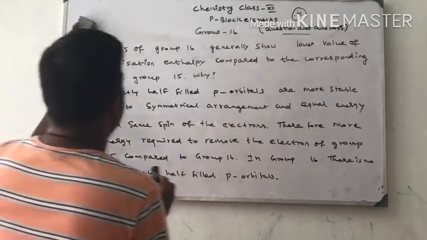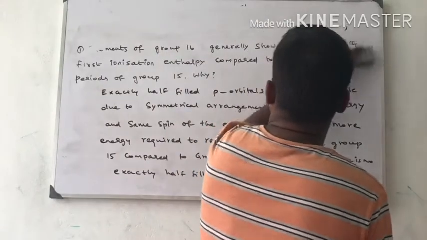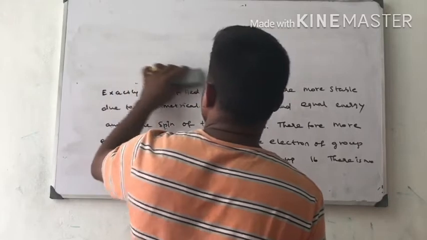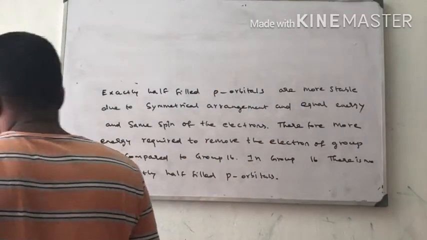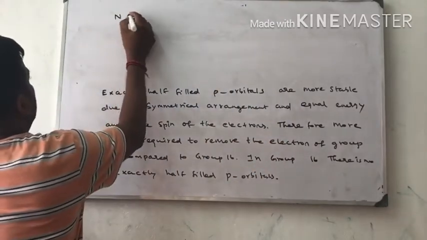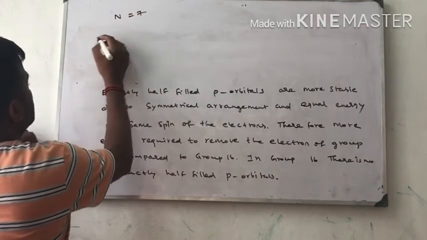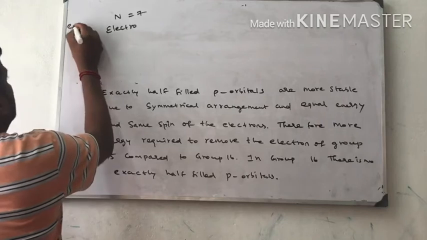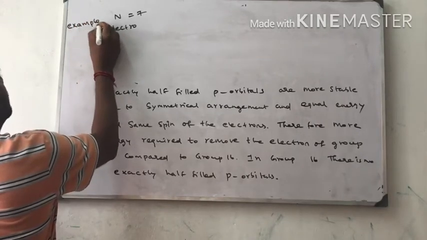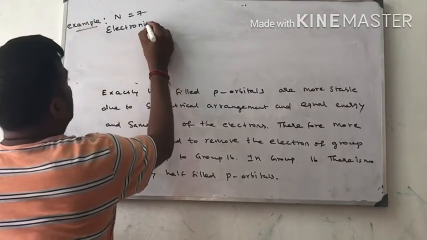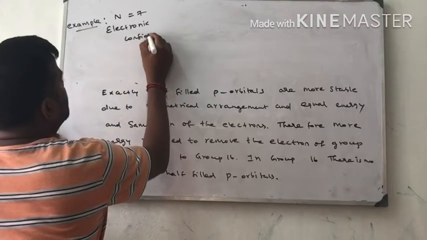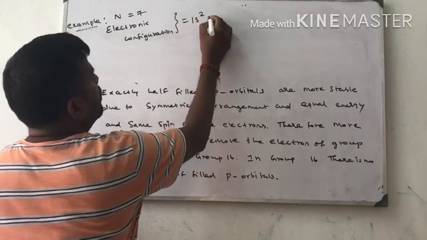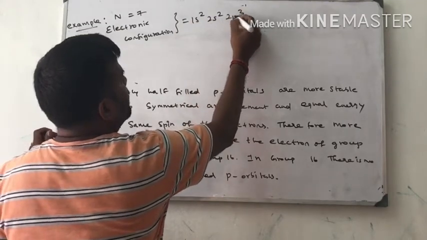Next one is an example. Let us see one example: nitrogen, atomic number 7. Electronic configuration is 1s2, 2s2, 2p3.